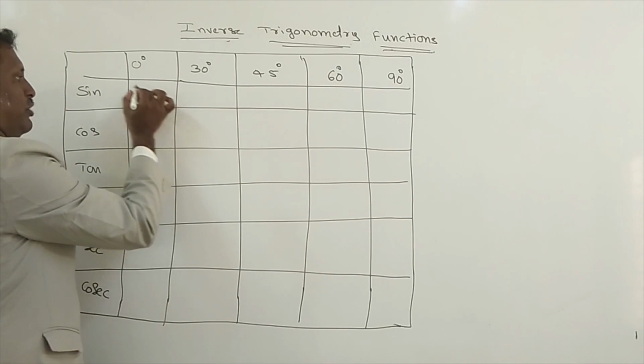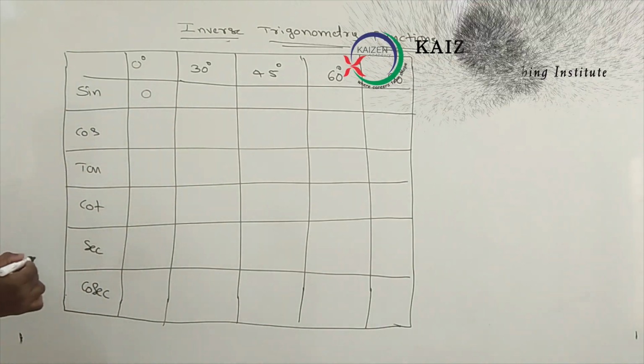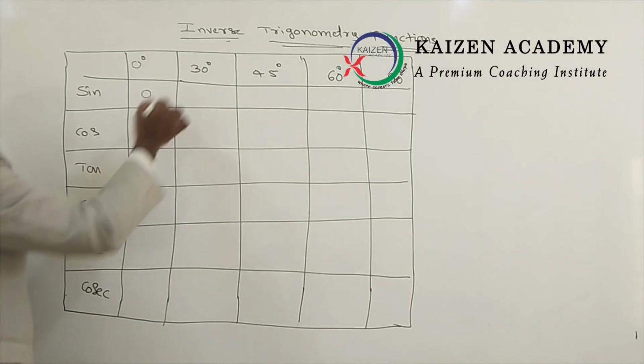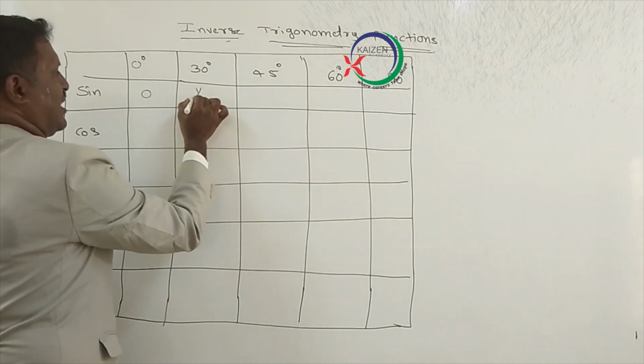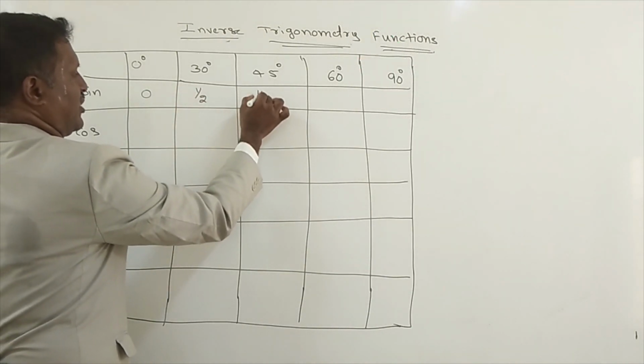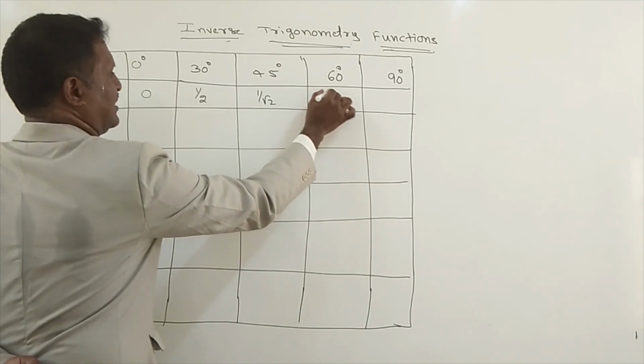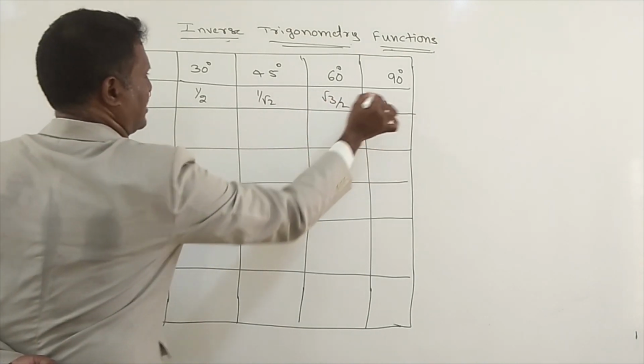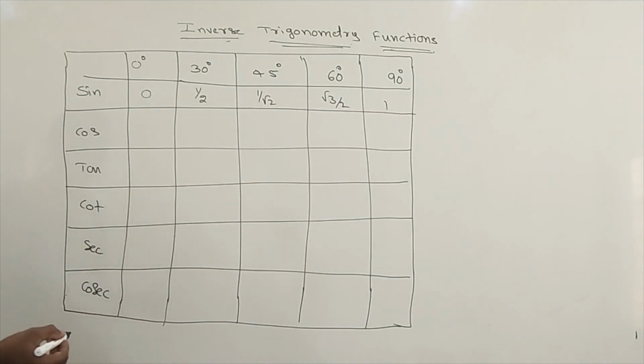Sine 0, you know in lower sections, sine 0 is always 0. Sine 30 you will get 1 divided by 2. Sine 45 you will get 1 by root 2. Sine 60 you will get root 3 by 2. And sine 90 the value is 1.